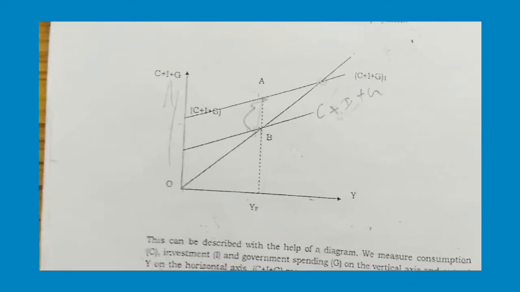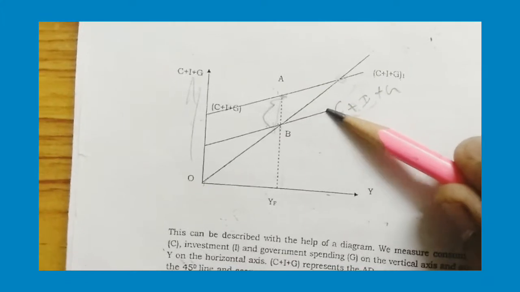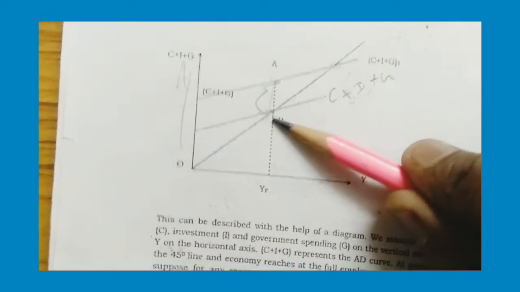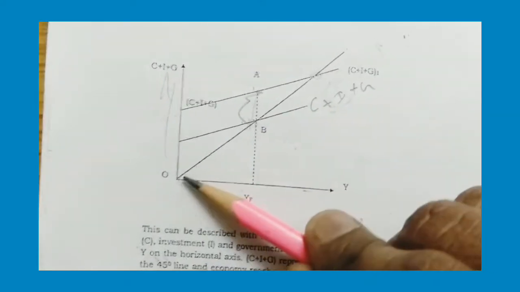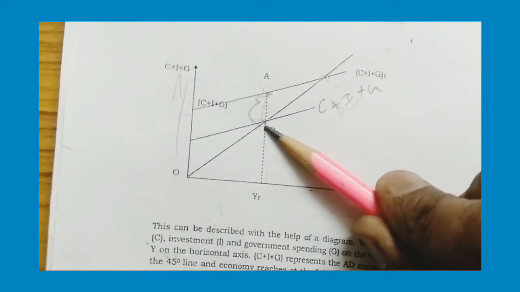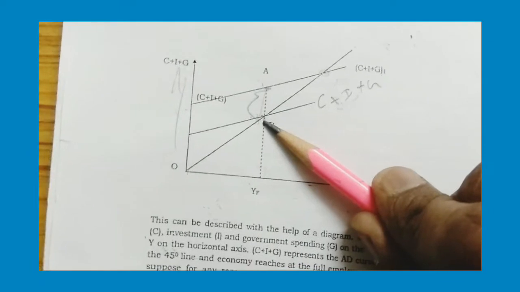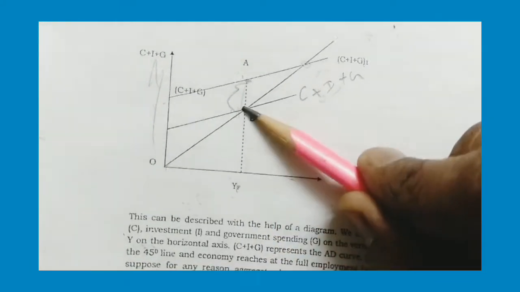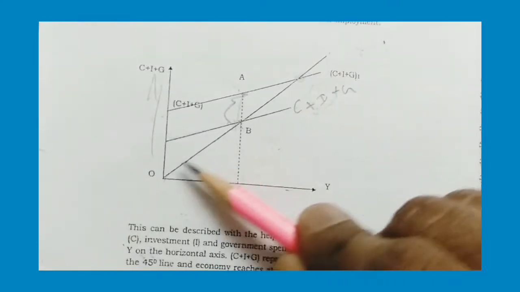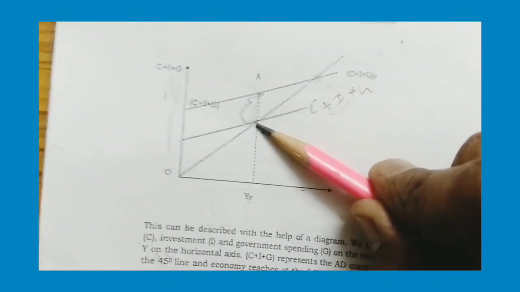C plus I plus G represents the aggregate demand curve. At point B, the AD curve, the aggregate demand curve, cuts the aggregate supply curve. This is the 45-degree line. Now, this is the full employment level of output. This is the aggregate demand curve, this is the aggregate supply curve, and it is the equilibrium point.